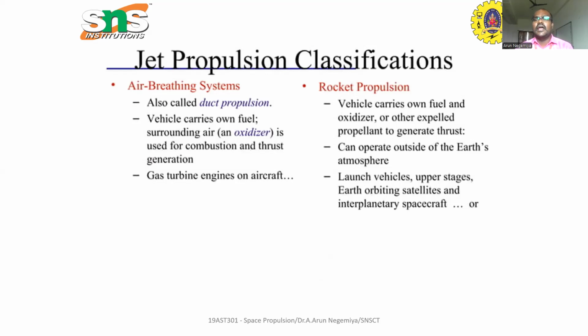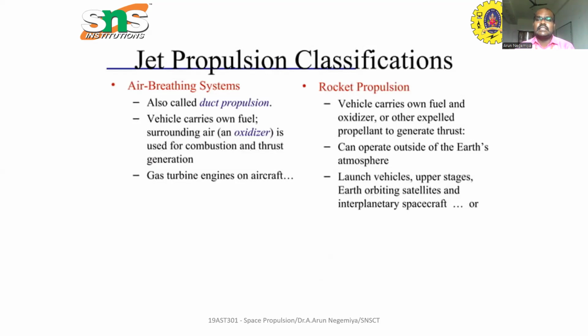In rocket propulsion engines, we carry two tanks. One is a fuel tank, another is an oxygen tank. The two tanks are controlled by a control valve. The valve is used to control the flow of both fuel and oxidizer. The fuel and oxidizer react, and burning happens.